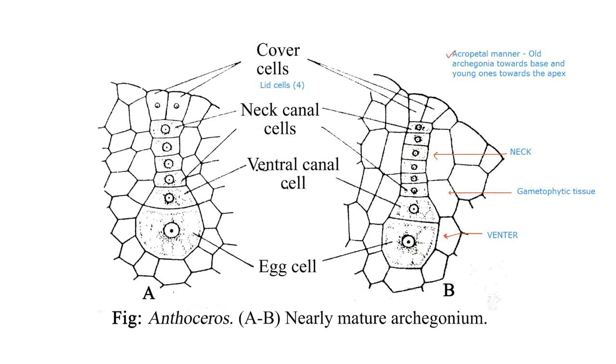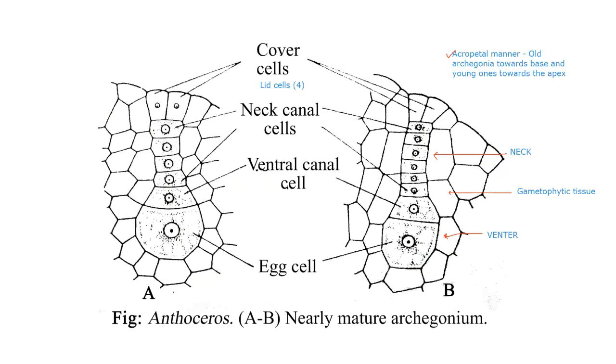As far as the anthrozoids are concerned, there are many, they are present in the water, and they must come to this archegonia only if they get any kind of a clue. Now, what is meant by the clue?